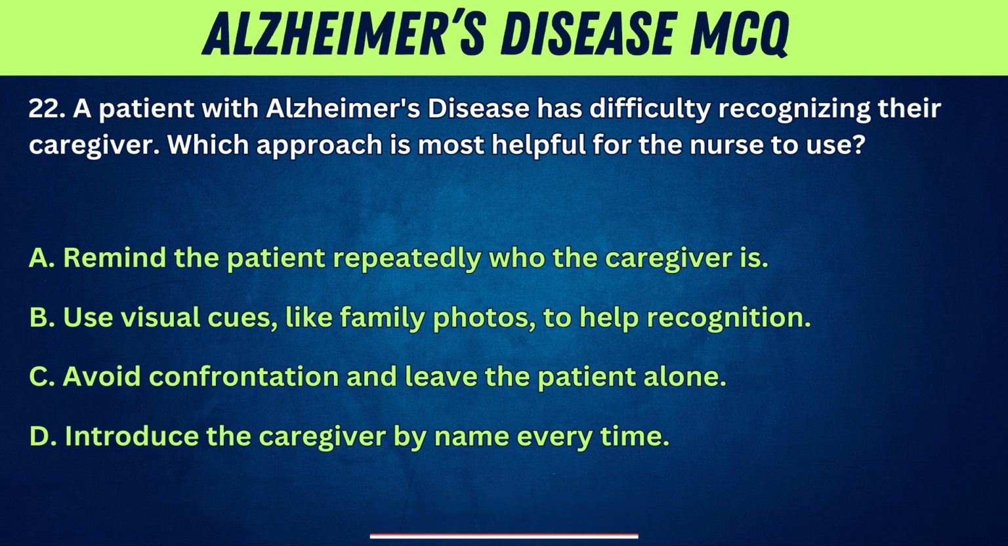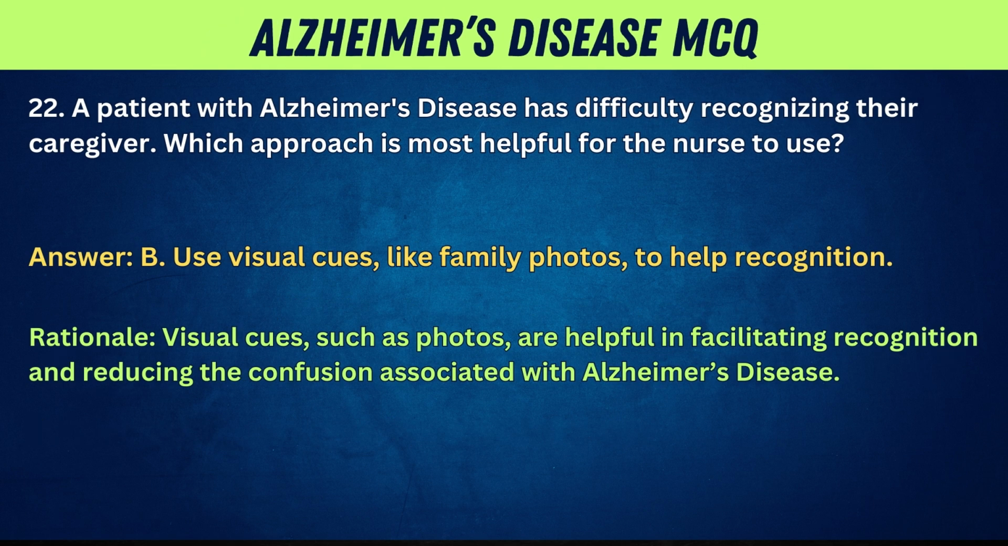22. A patient with Alzheimer's disease has difficulty recognizing their caregiver. Which approach is most helpful for the nurse to use? A. Remind the patient repeatedly who the caregiver is. B. Use visual cues like family photos to help recognition. C. Avoid confrontation and leave the patient alone. D. Introduce the caregiver by name every time. Answer: B. Use visual cues like family photos to help recognition. Rationale.